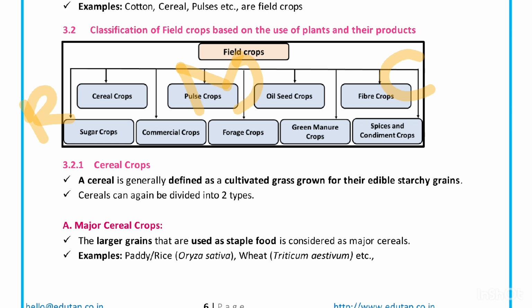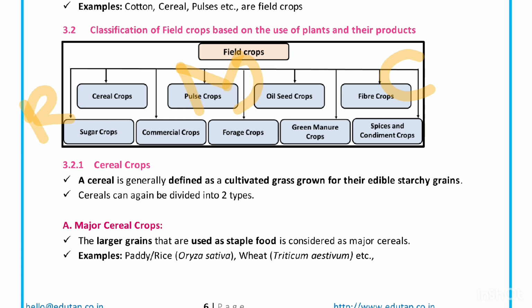Then the purpose of growing mustard crop is obtaining mustard seed, which can be used for extracting mustard oil, which can again be used for cooking purpose. And purpose of growing cotton crop is fiber, for making fabric.